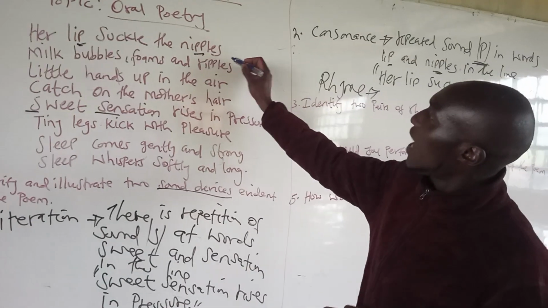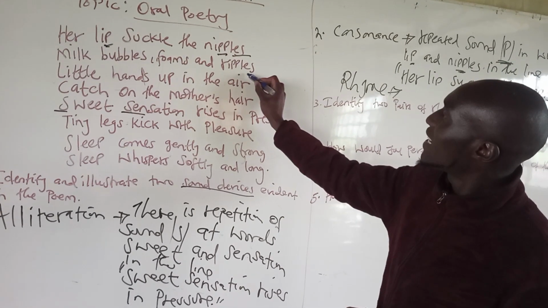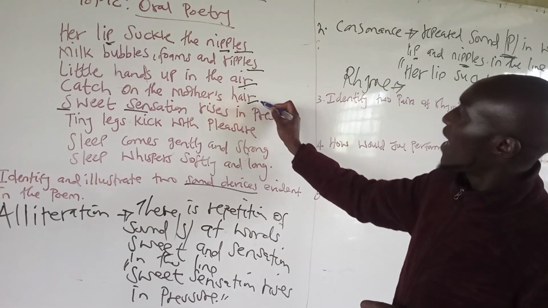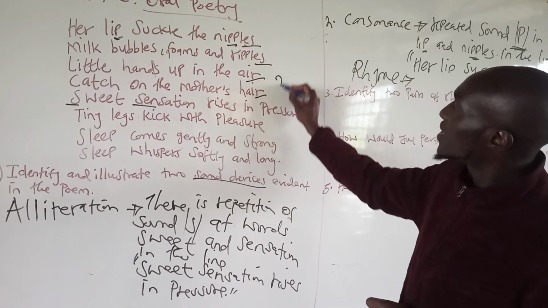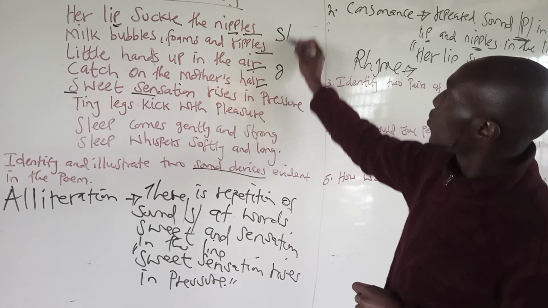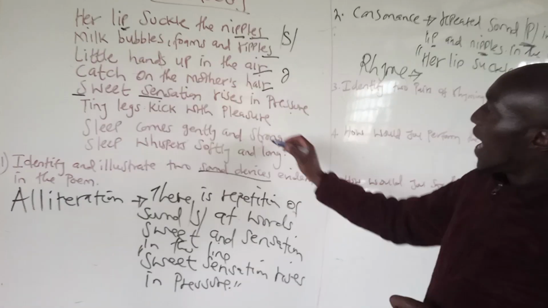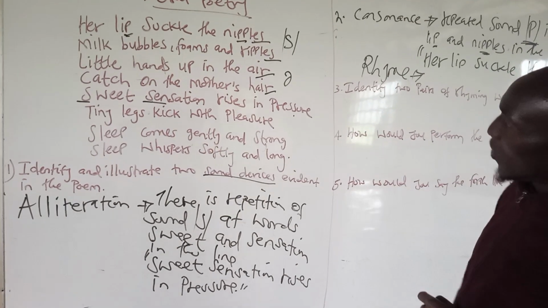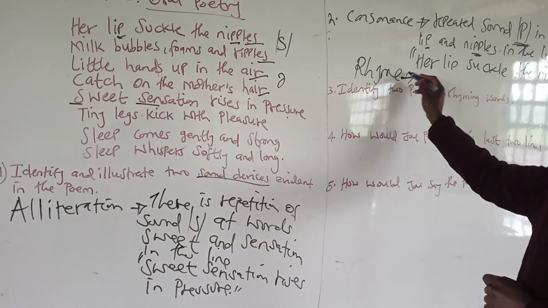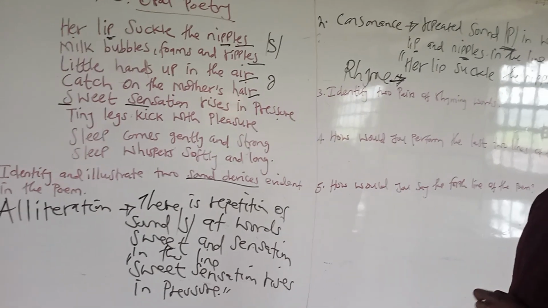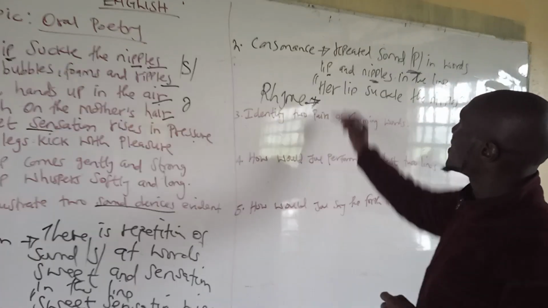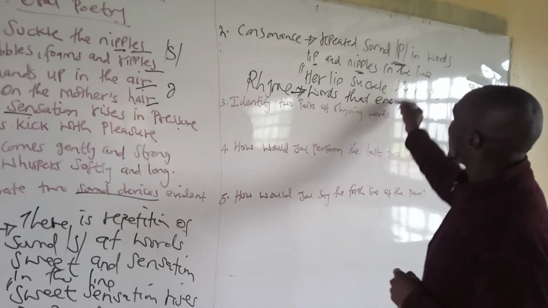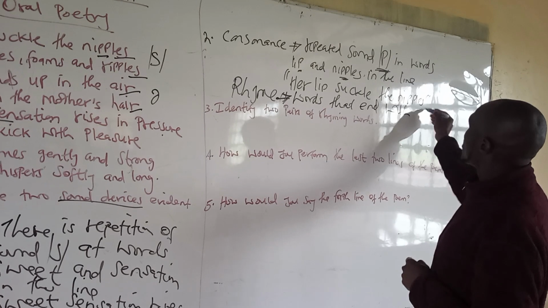End sound, like now the words nipples and lips rhyme, hair and air rhyme since they end with the same R sound, and pressure and pressure rhyme also since they end with the same sound. So when you talk about rhyme, you say that these are words that end with the same sound.